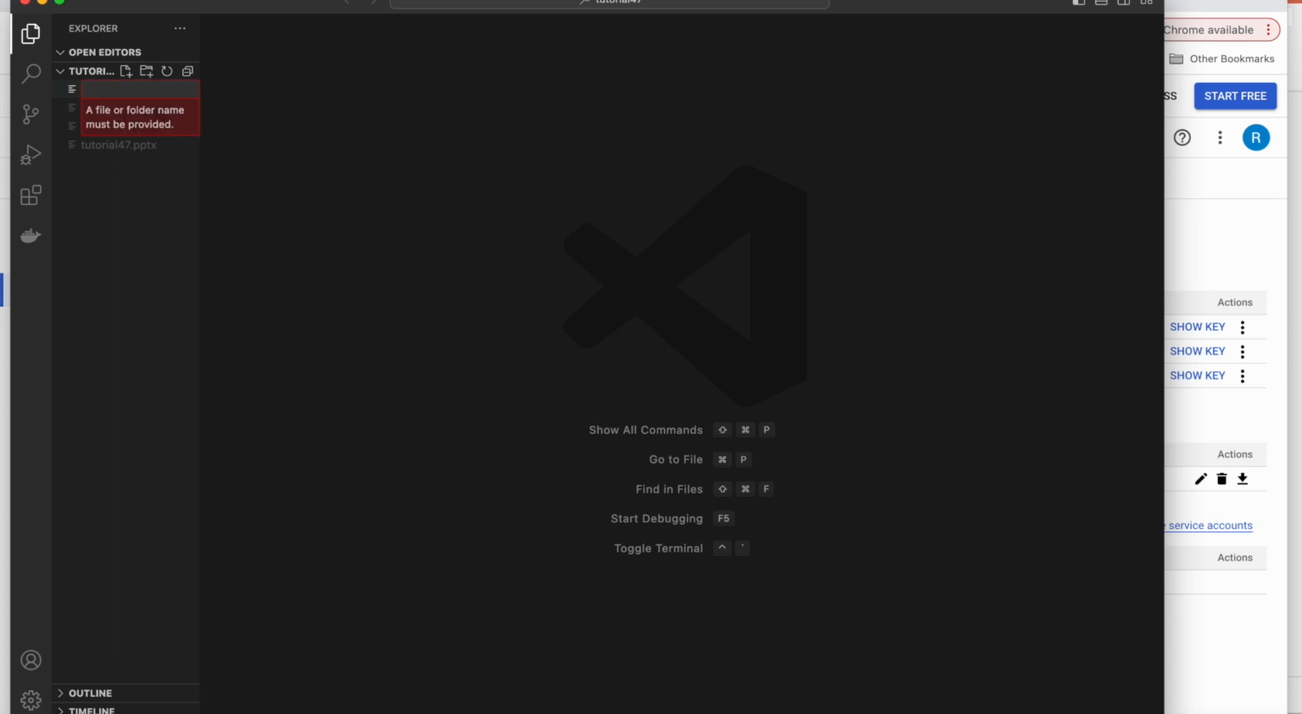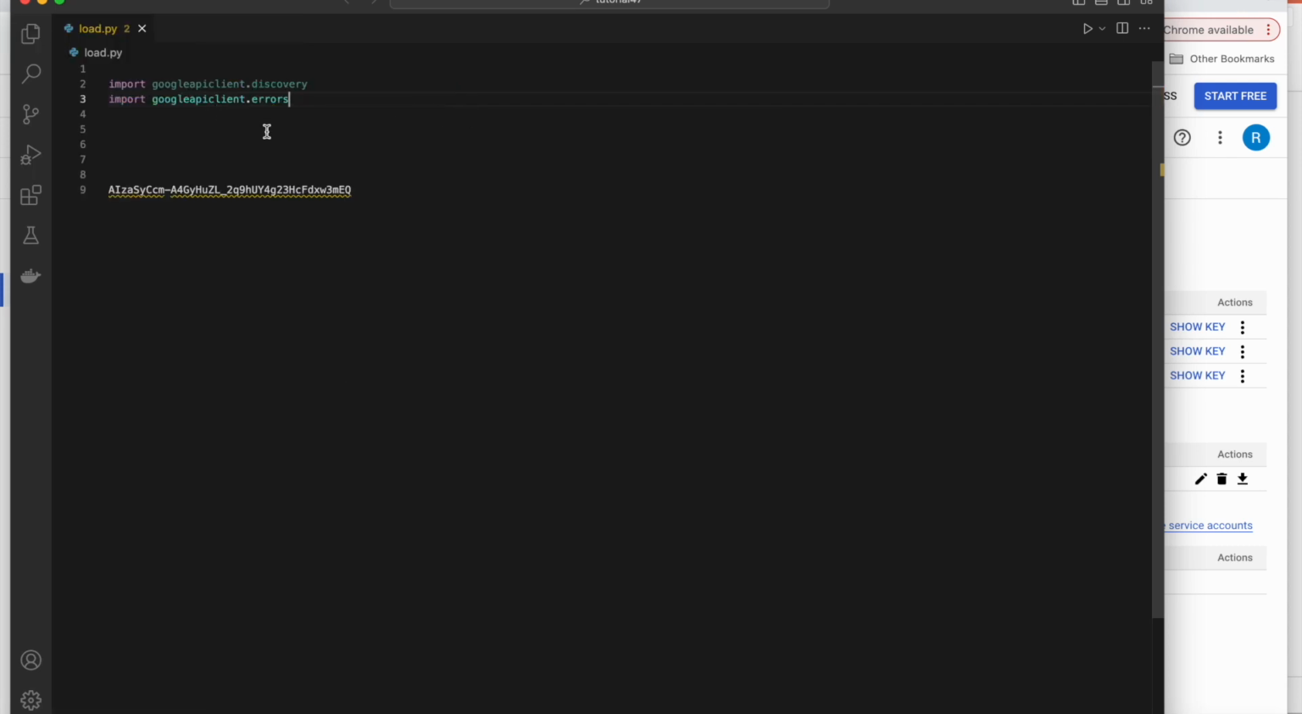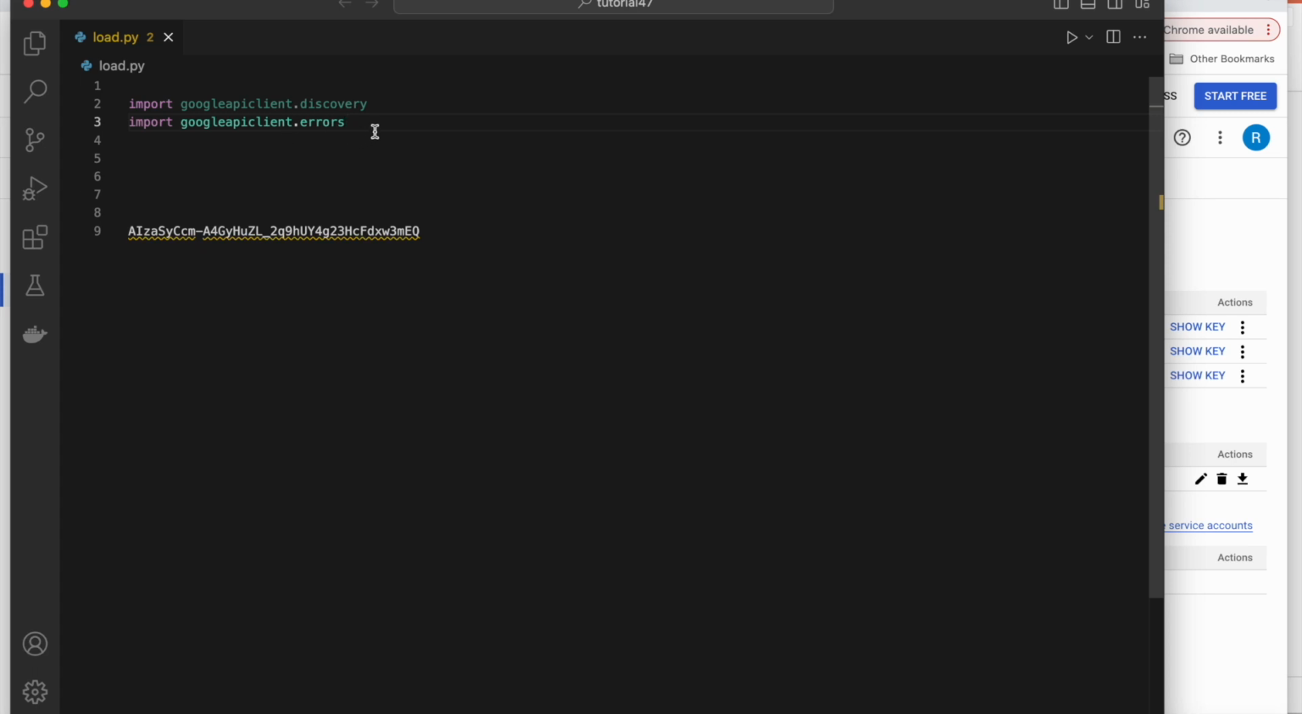So maybe I'll just say load.py, okay, like this, and I'll just keep it somewhere here. Now let's start loading the comments. First thing, import googleapiclient.discovery. For that you have to go to the documentation of this thing. I already gave the link, you will get it from there. So discovery, and next thing is you have to import googleapiclient.errors. Let's make it a little bit bigger. Okay, these two things are done.